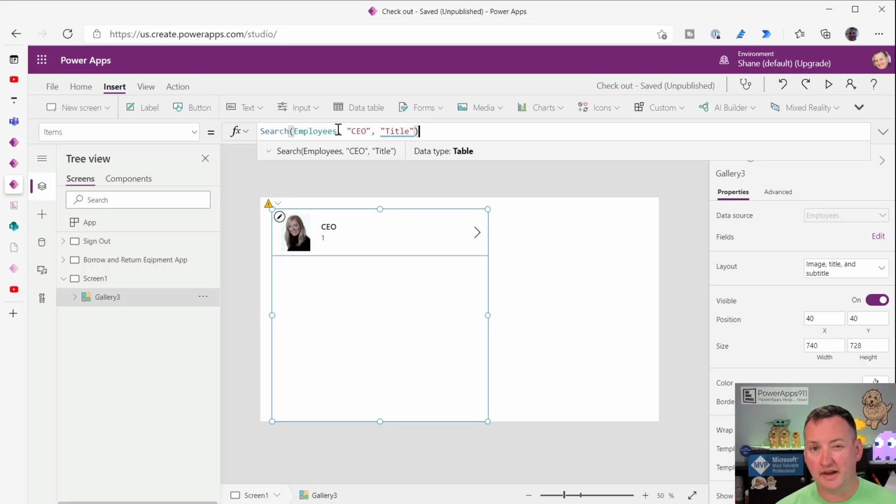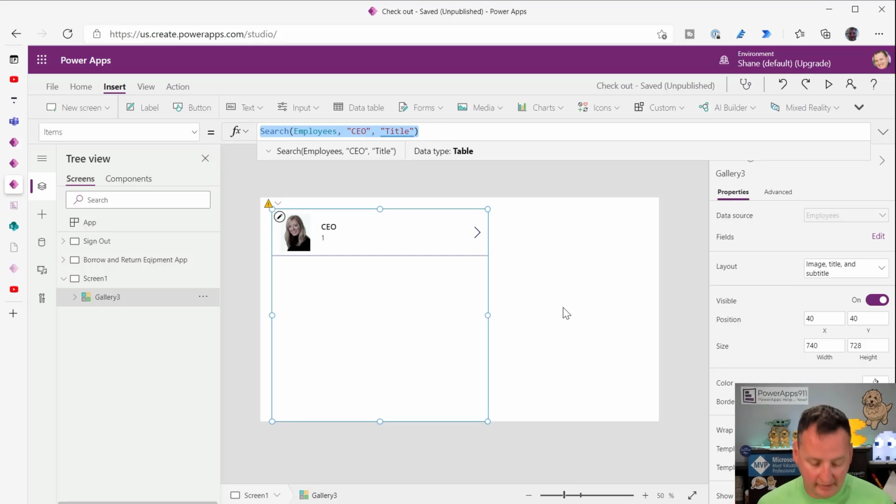So it is doing a full text search of that column, but because you get the blue line, it is not delegable. So unfortunately, with SharePoint as your data source, there is no way to get around this. The search function will never delegate. So you'll always be limited to the number of results that come back. The challenge though is that if you use other data sources, like Dataverse or SQL, search is delegable in those cases. So you have some options there.